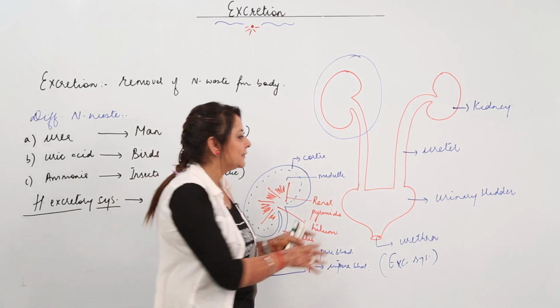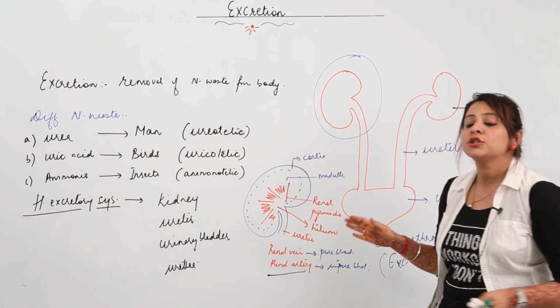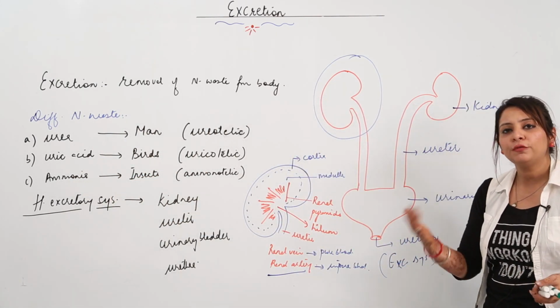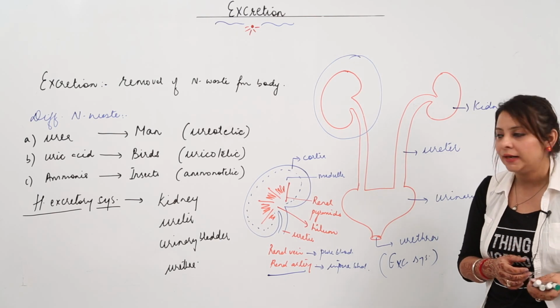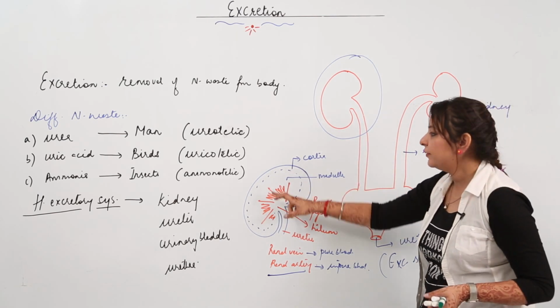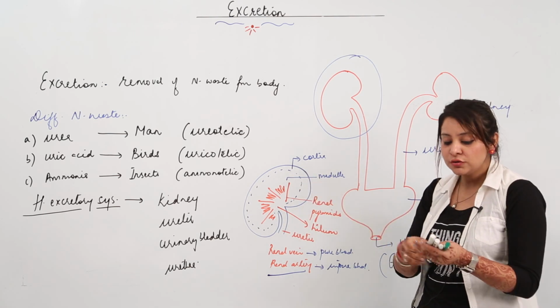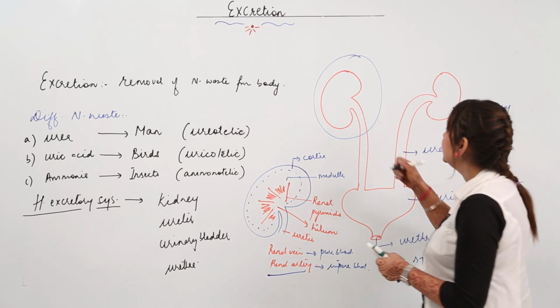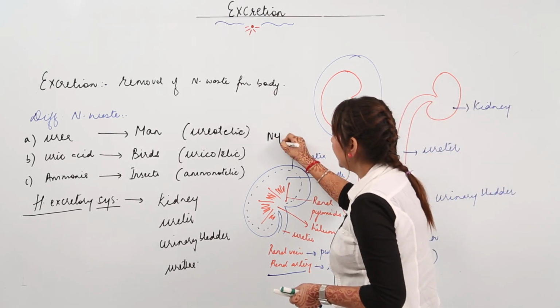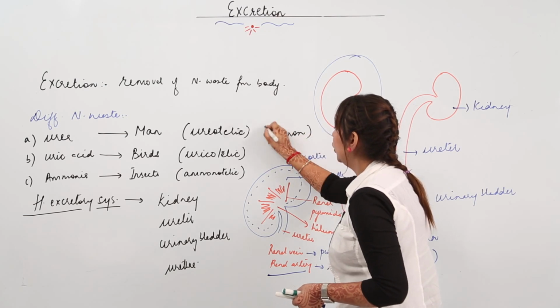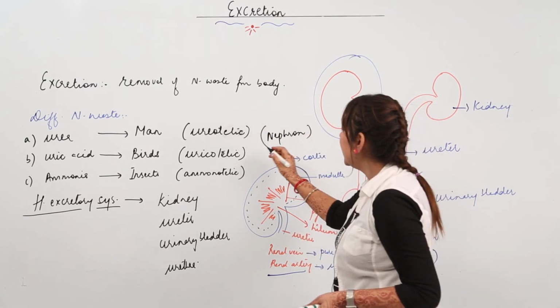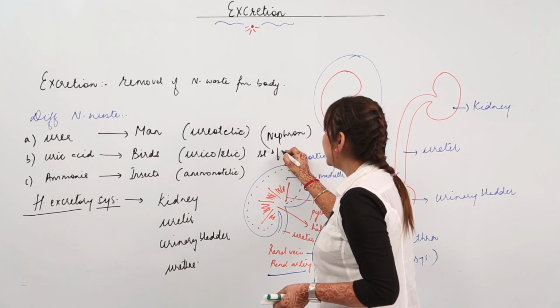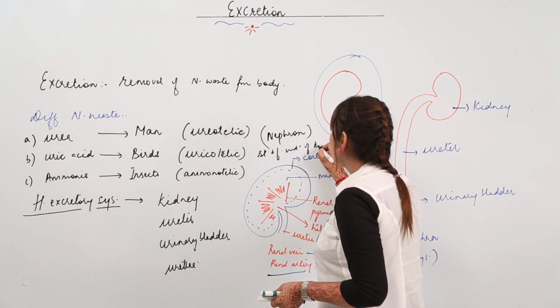Now we know that this is a system and this is an organ. So obviously we know that an organ is formed of tissue and tissue is finally formed of cells. So the unit of the kidney, that is the structural and functional unit of the kidney, is called the nephron. So we say that the nephron is the structural and functional unit of the kidney.